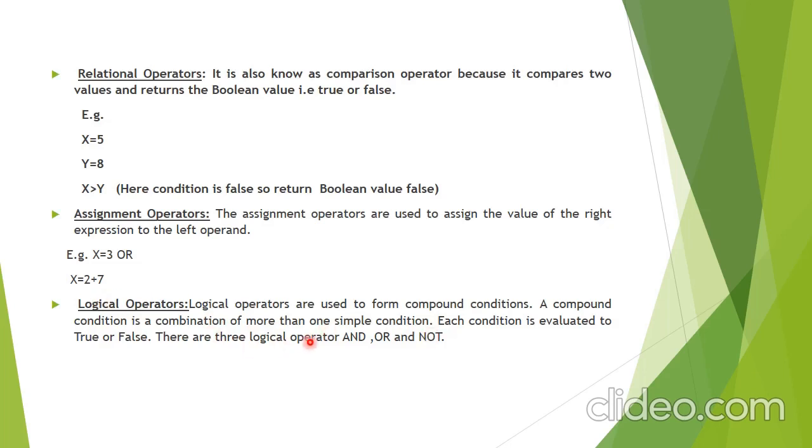After each condition is evaluated, it gives the result in true or false form. If the condition is true, it returns true; if false, it returns false. So there are three types of logical operators: and, or, and not.